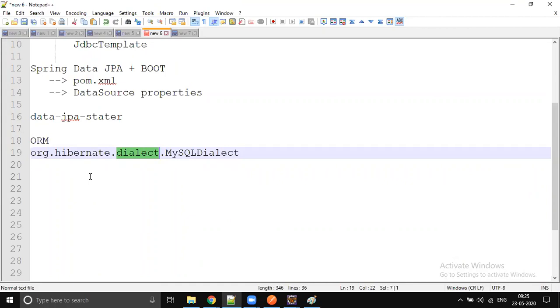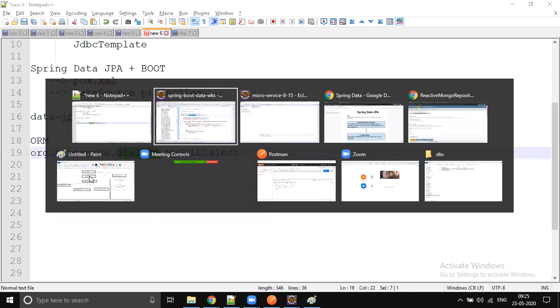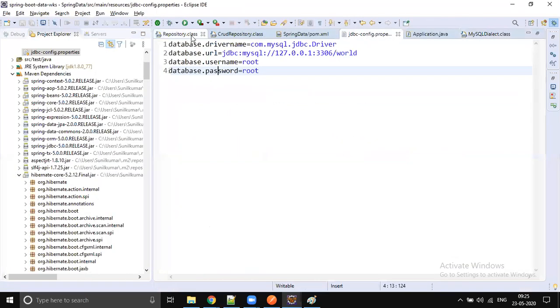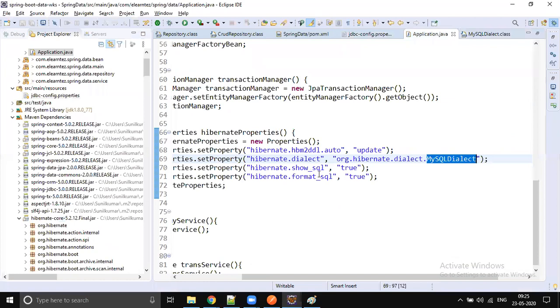ORM technology is generating the query just because of the dialect. If there is no dialect, then no ORM technology. It's kind of like the heart. Like for a human, how the heart is, the dialect is also kind of like the heart to the ORM technology, right? So this configuration you need to take care of.